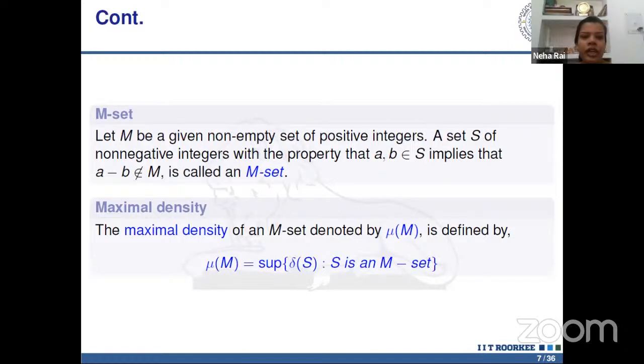An M set is defined like this: a set S of non-negative integers with the property that whenever a, b belong to S, this implies that their difference does not belong to M, where M is a given set of non-negative integers. So S is called an M set. Our whole work is on this M set.